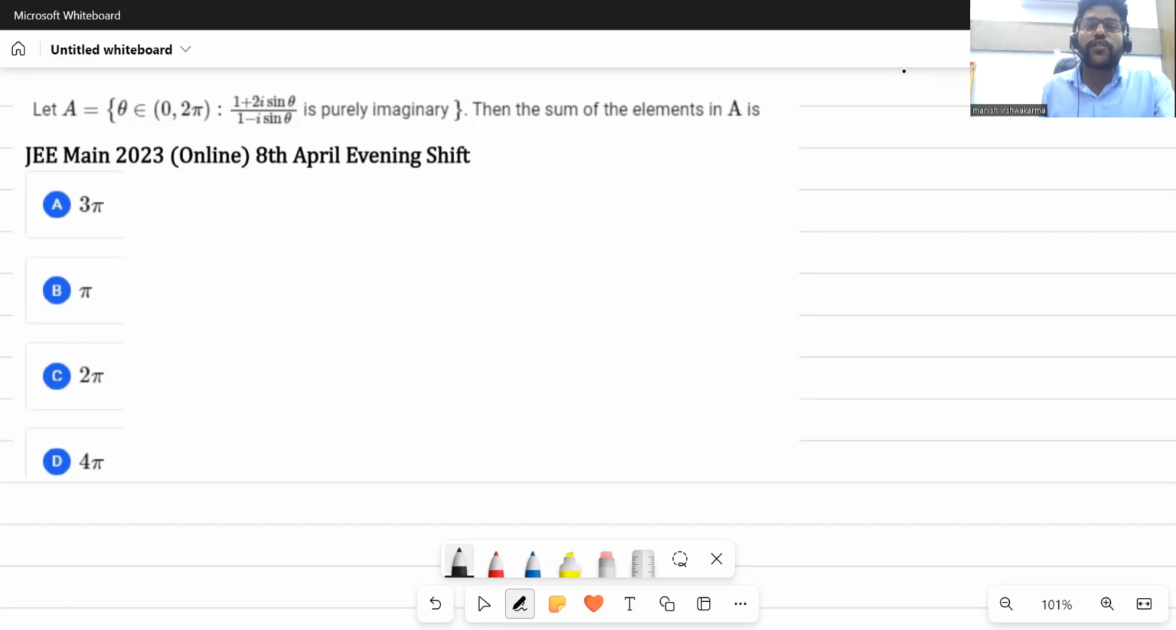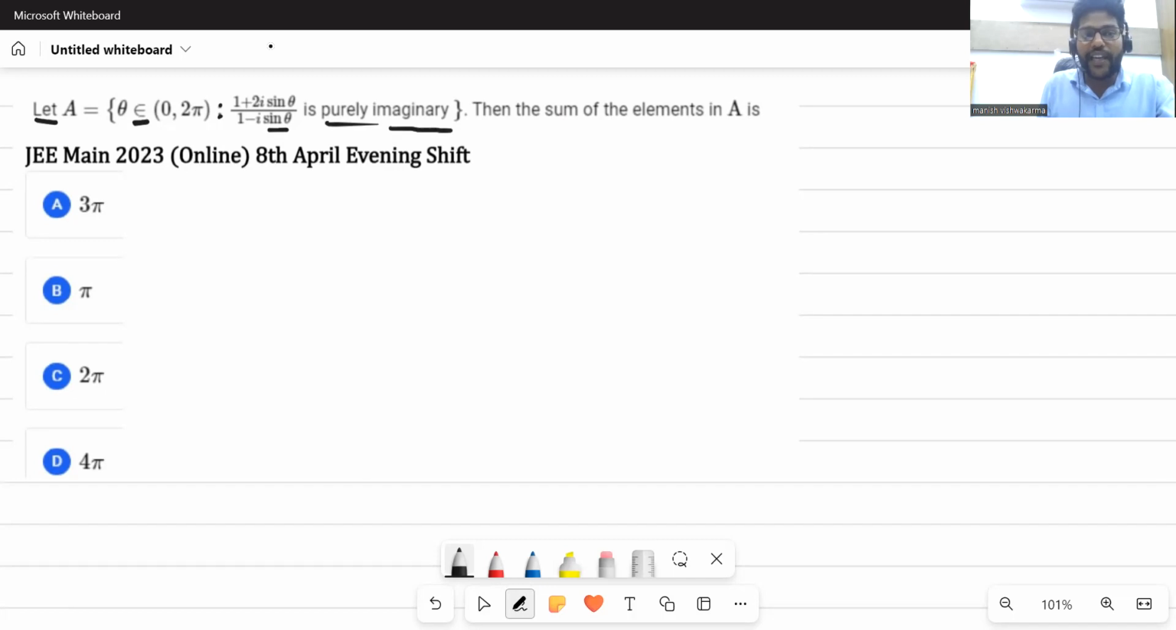In this session, my dear friends, we will discuss a previous year question from JEE Mains 2023. So let's first understand what the given question is. Let A be equal to the set of theta belonging to the angle from 0 to 2 pi, such that (1 plus 2i sin theta) upon (1 minus i sin theta) is purely imaginary.